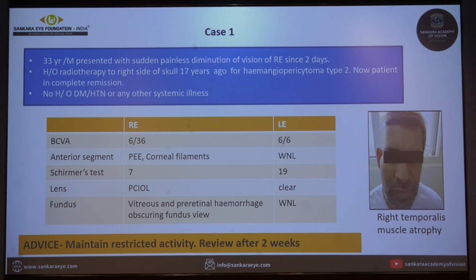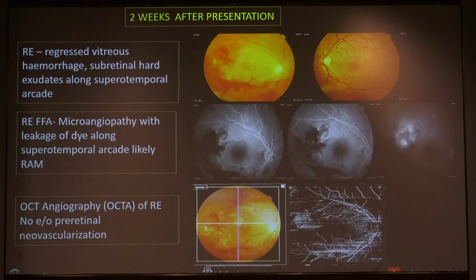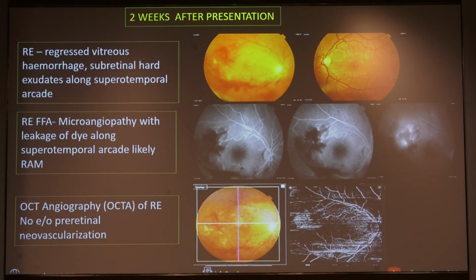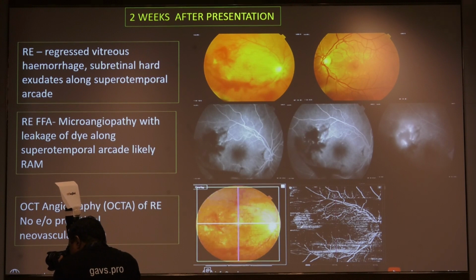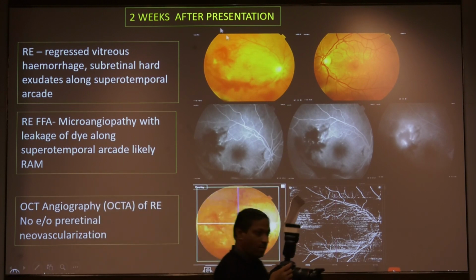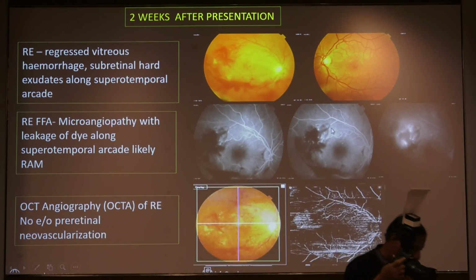At this point, we advised the patient to maintain restricted activity and review after 2 weeks. Two weeks after presentation, the right eye showed regressed vitreous hemorrhage. There were subretinal hard exudates along the superior-temporal arcade. Left eye was normal. The fundus fluorescein angiography of the right eye showed microaneurysms over the posterior pole with leakage of dye along the superior-temporal arcade, likely RAM.